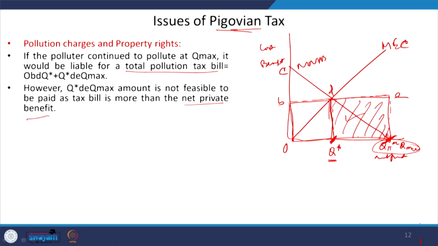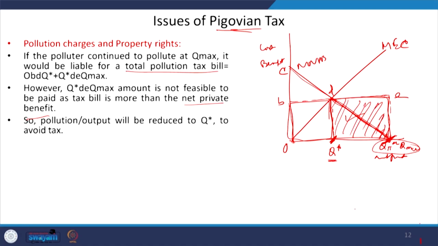What is the net private benefit? The net private benefit curve is this much. So if the producer is producing OQ pi or OQ max level of output, it has the benefit of this, right. However, it has to pay the tax of this. So it is simply not feasible for the producer to pay a tax bill of this amount. Okay.